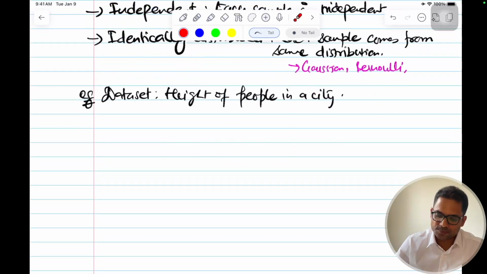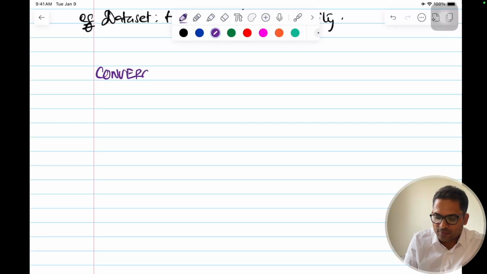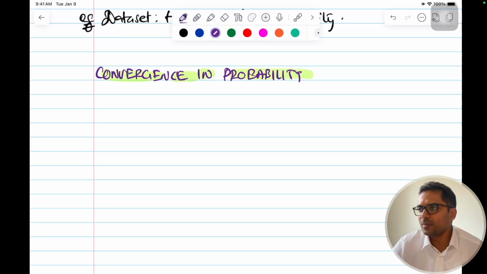This is important. Okay, so the next topic is convergence in probability. Let's understand that. So let me write it down. I'll give you an example, then we'll discuss. The name seems theoretical, but this is the basis of a very useful and commonly used assumption that we make. For example, if you have data for predicting the height of people, you have a sample of data where you have multiple batches. Okay, each batch is one sample.